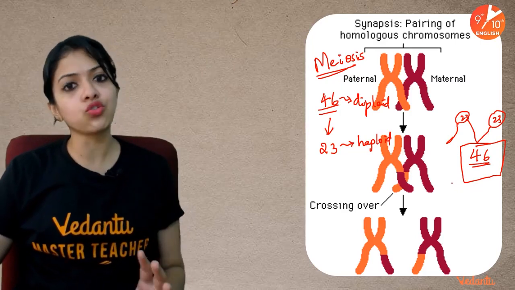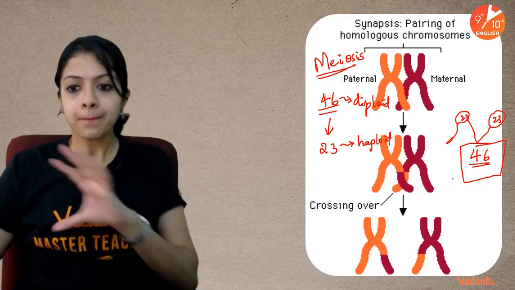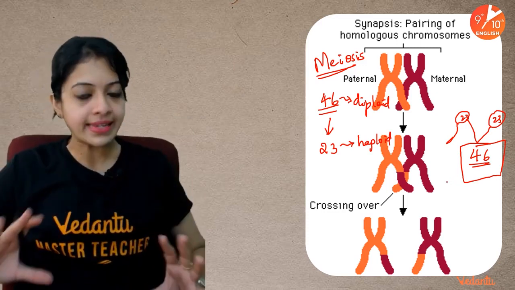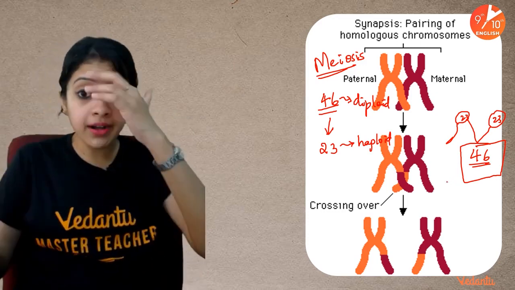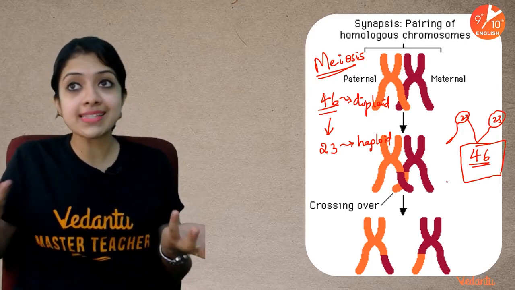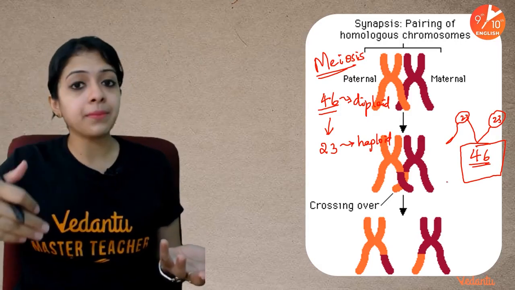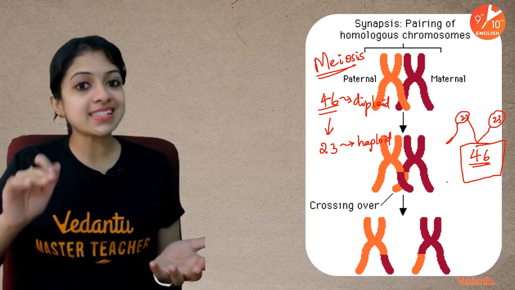And this simple rule applies to every single sexually reproducing organism. But this 46 number is unique to human beings. There are other sexually reproducing organisms in which there are probably like 76 chromosomes in every diploid cell. That means in their gametes, there would be 76 by 2.